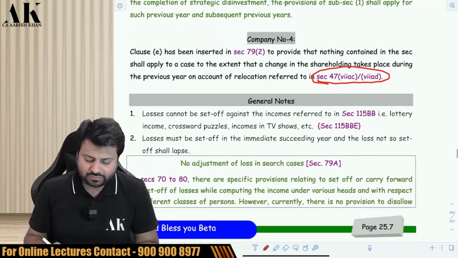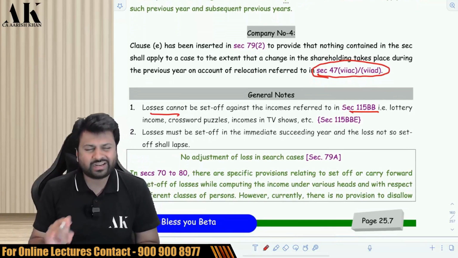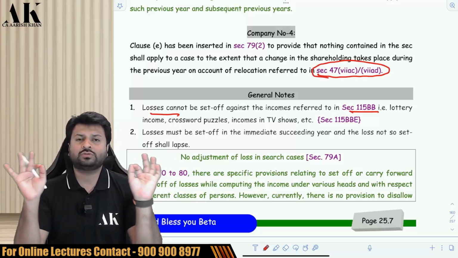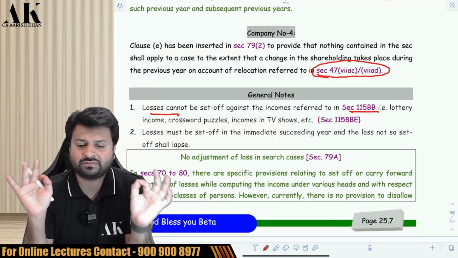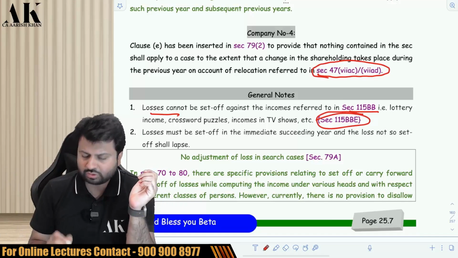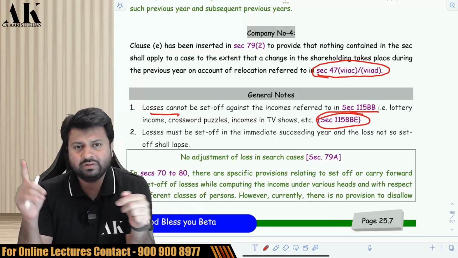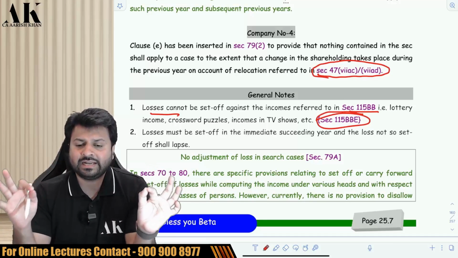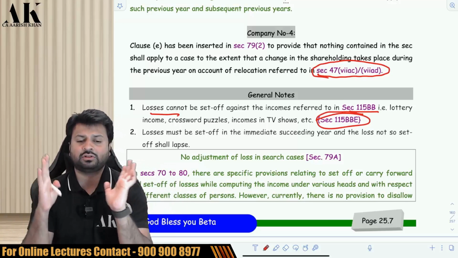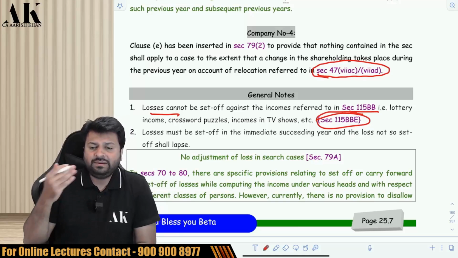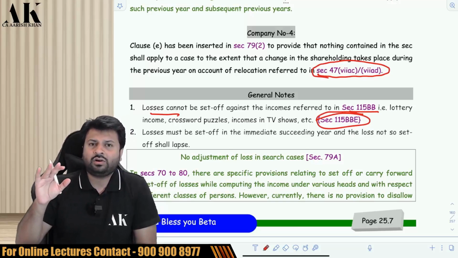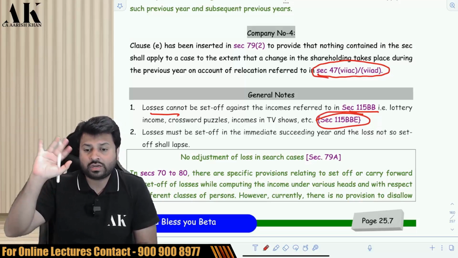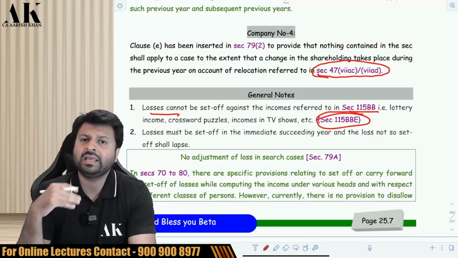Don't worry. Next one is, losses cannot be set off against lottery income, horse race winnings, all those casual incomes. Losses cannot be set off. All those casual incomes are subject to flat tax of 30%. Further, losses are not subject to set off against 115BBE income also, which we have done in the chapter of penalty. What is 115BBE? Where the tax rate is 78%, losses are not allowed to be set off against that income also. Plus, losses must be set off immediately every year. You cannot accumulate your loss and say that I will start to set off after 5 years or after 8 years. No, you cannot do that. You have to immediately carry forward and set off the loss.